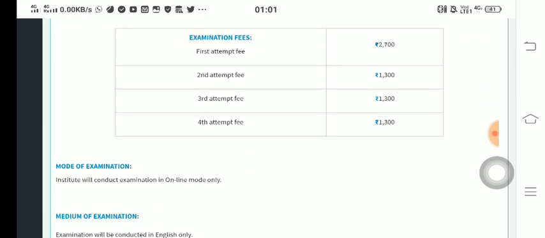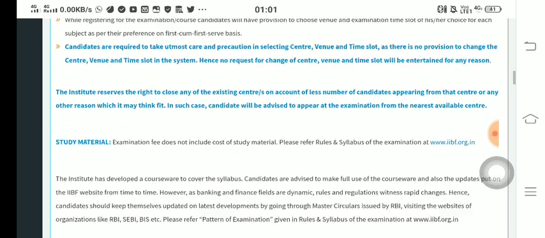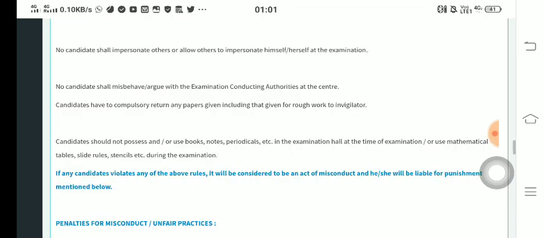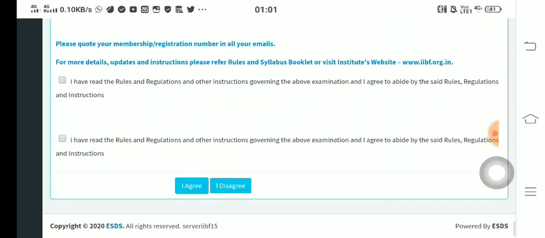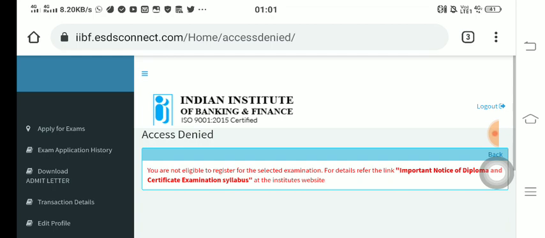So look at the first attempt fee, second attempt fee, third attempt, and this is the examination fee. Later let's move further. Now after going through all this information, you are supposed to check the two declaration boxes that you have read the rules and regulations and you abide by the schedules. In that case you will have to click on the button and click on I agree.